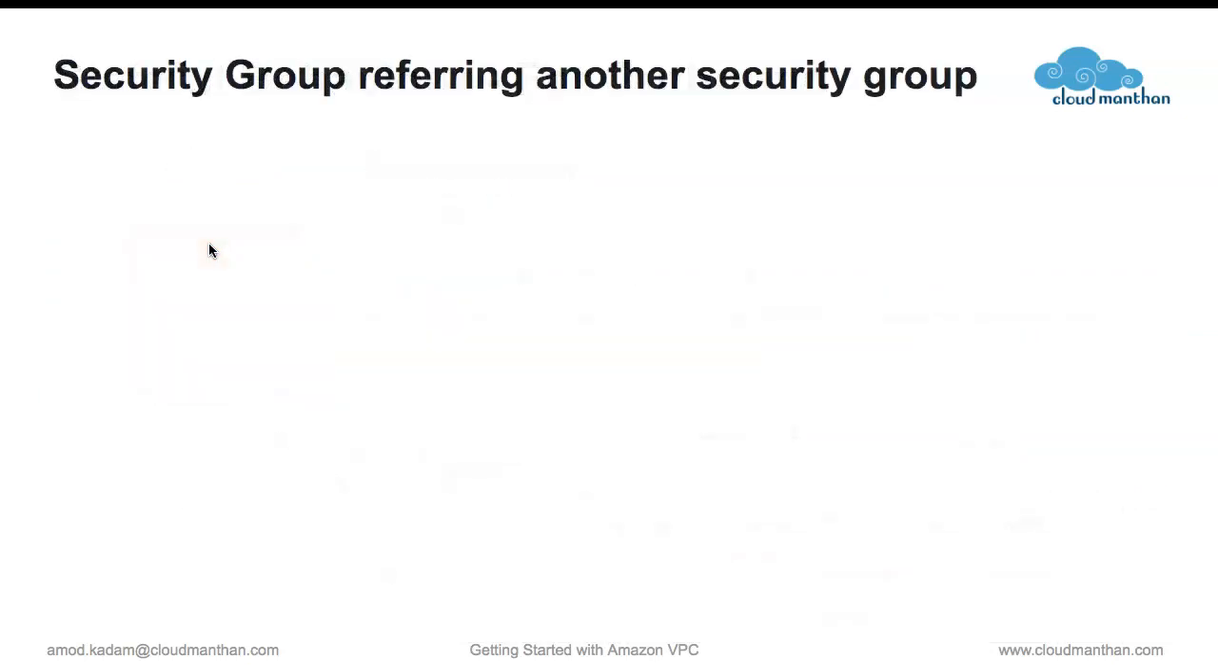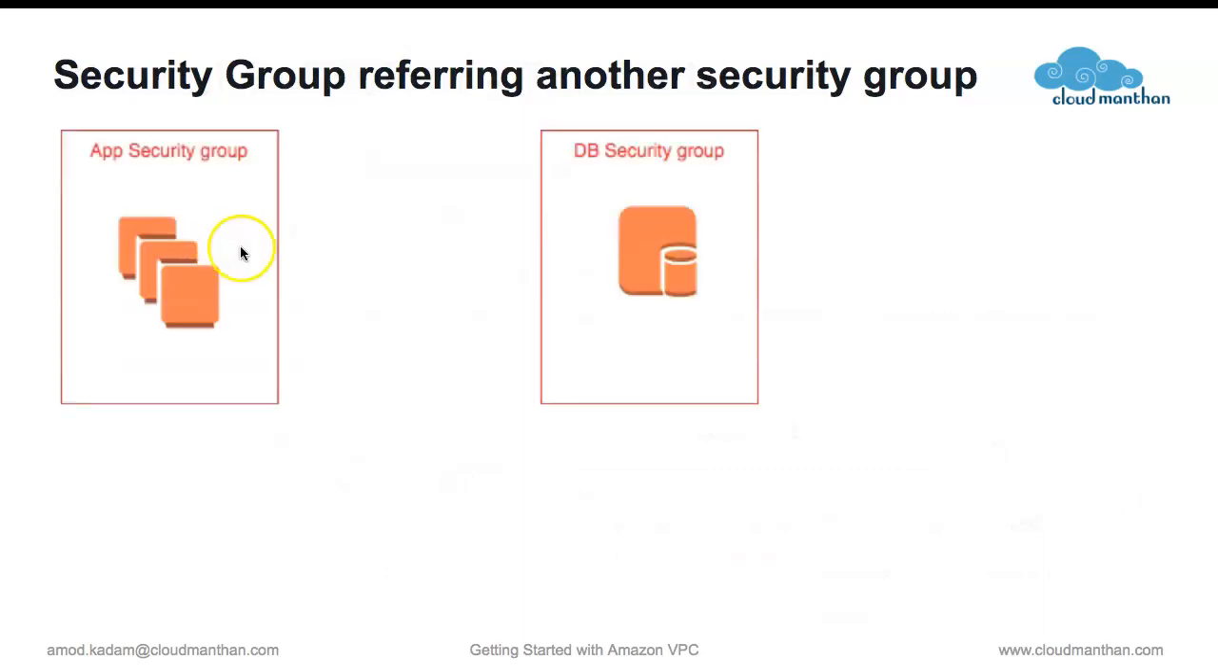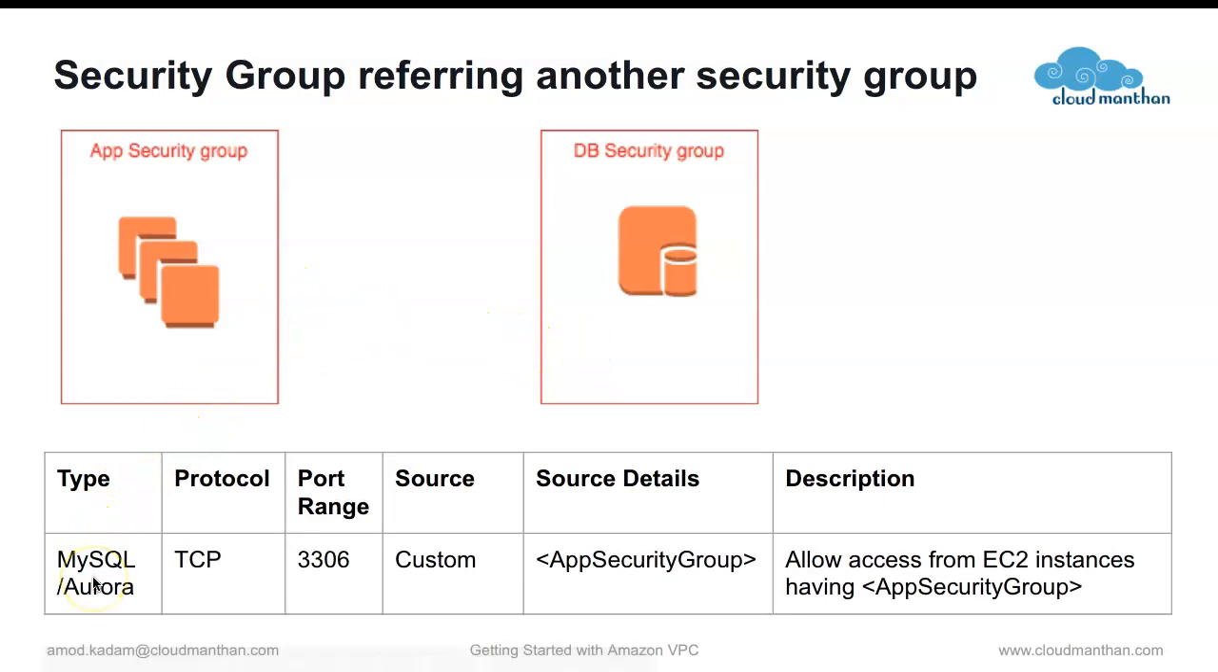Let's understand the scenario of a security group referring to another security group. Just imagine that you have one database server running and multiple EC2 instances serving your application, and this application is trying to connect to this database. What you can do is create an application security group and attach it to all these EC2 instances, and then the DB security group allows access from the app security group. In this example, MySQL is the database running, protocol is TCP, port range is 3306, source is custom, and you specify the app security group.